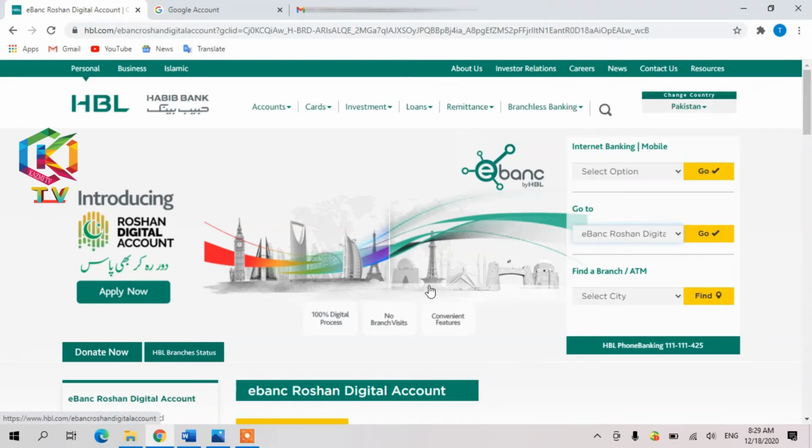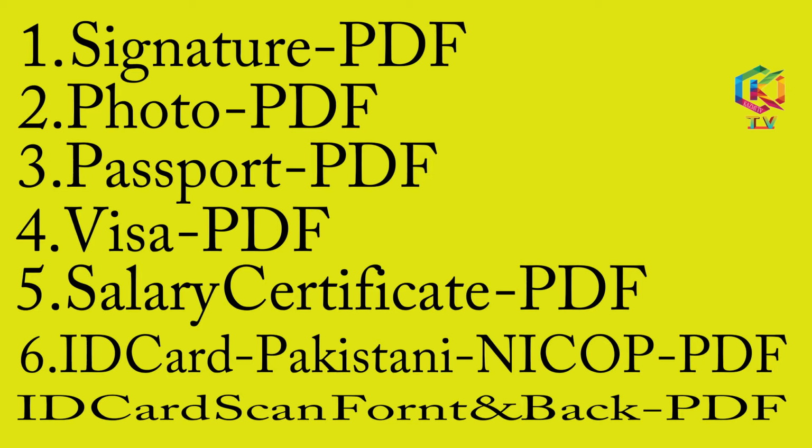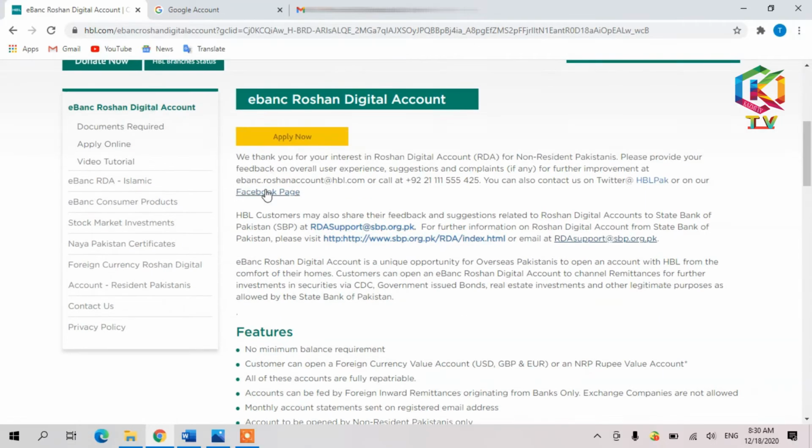Before we open the account, I will inform you which documents we require. Before you open this site, you should prepare all the things, so you can easily open that account within 5 minutes. Okay, now we can start. You can see this page is open. Now you can see here, apply.